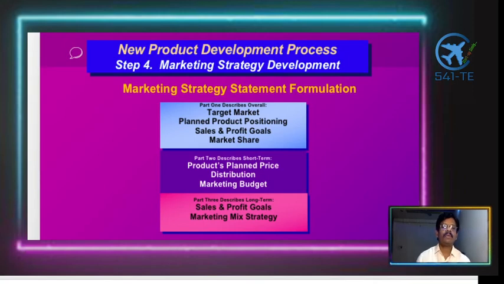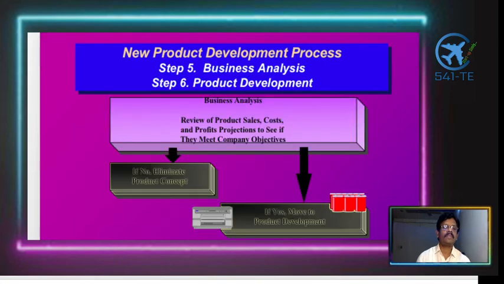Then the fifth step in the entire process is business analysis, and the sixth one is product development. Business analysis is the review of product sales and cost, and profit projections, to see if they meet the company's objectives.